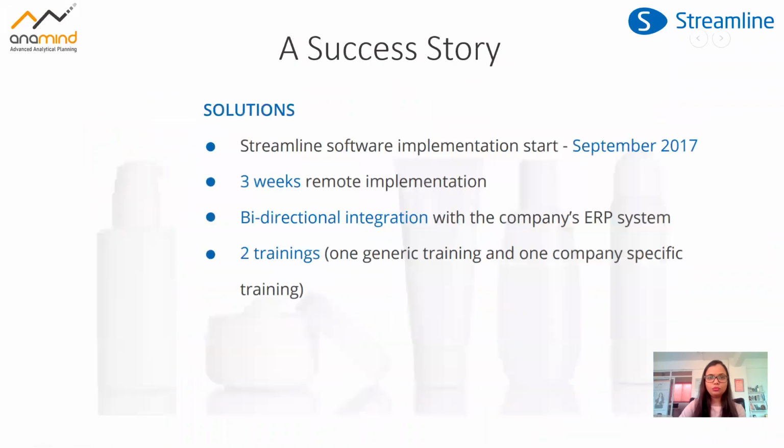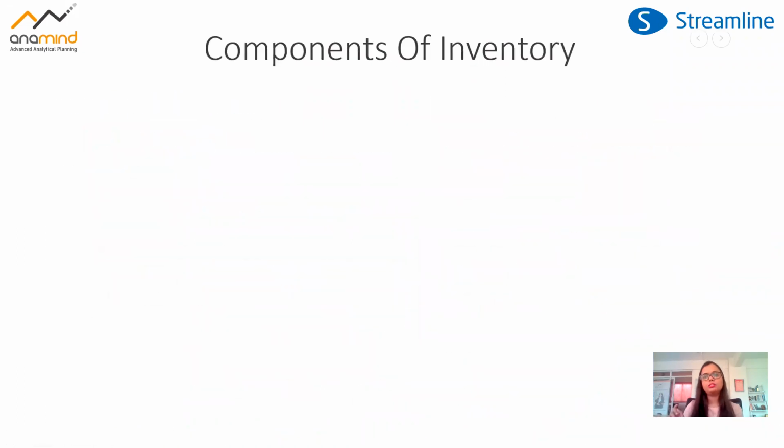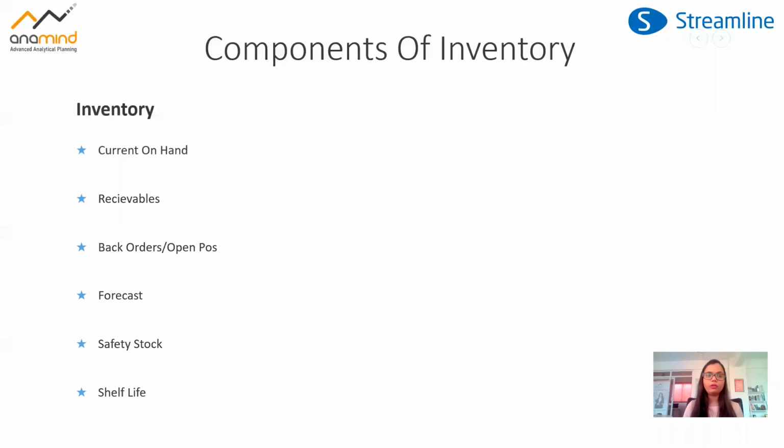Okay, so I'll move towards this section, which is the components of inventory. So let's first discuss the components of inventory, and then let's move towards how we can optimize the inventory. When we talk about components of inventory, these are a few of the important parameters which are part of any kind of inventory that we manage on a day-to-day basis or a month-to-month basis. The first one is current on-hand stock. So that is an inventory. So that's the first input for the components over here.